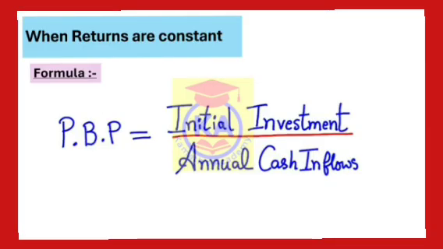Now let's discuss the first situation under payback period method, that is when returns are constant. There is a formula for this. Payback period is equal to initial investment divided by annual cash inflows.